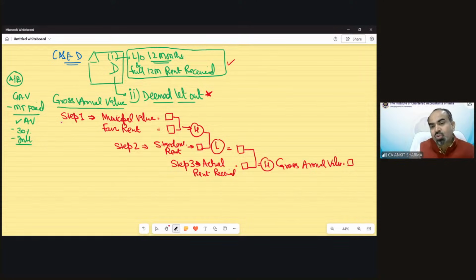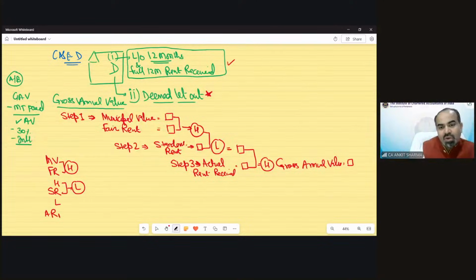Step number 3, actual rent received would not be there in case of a deemed let out property. In that case, the lower value automatically will become the gross annual value. So technically, you must have seen there is municipal value and fair rent. We have to take the higher of it. This higher needs to be compared with standard rent. The lower will come out. This lower needs to be compared with actual rent received, and the higher would be your GAV. This is the short format of the format we have discussed.